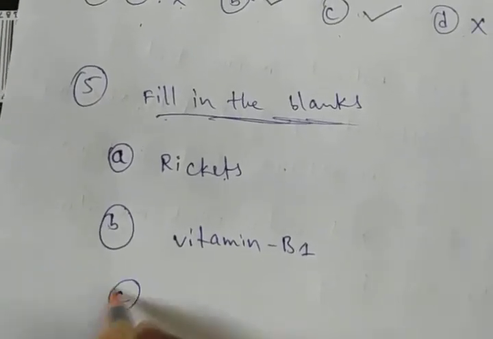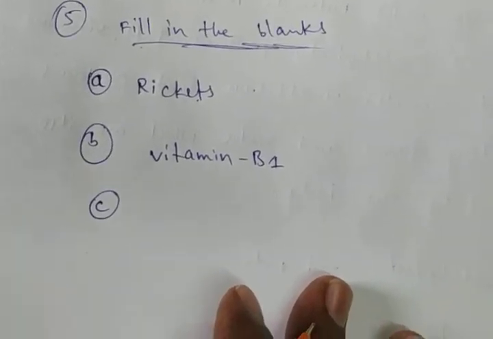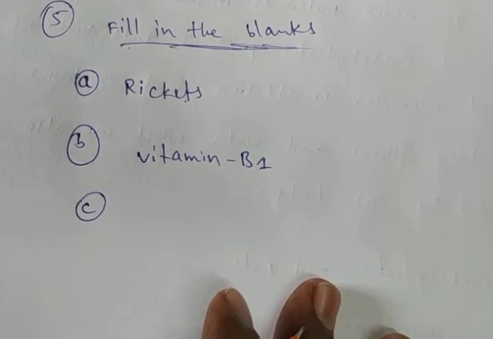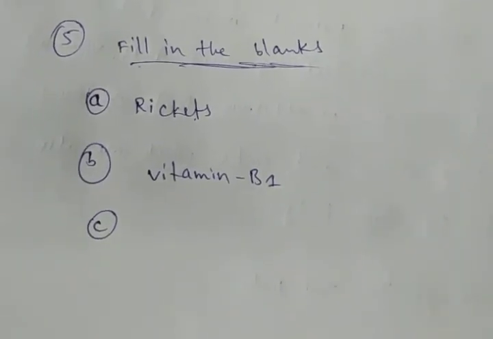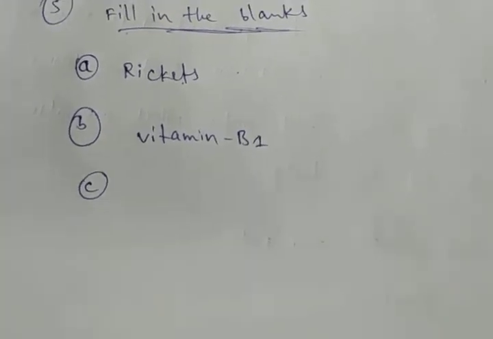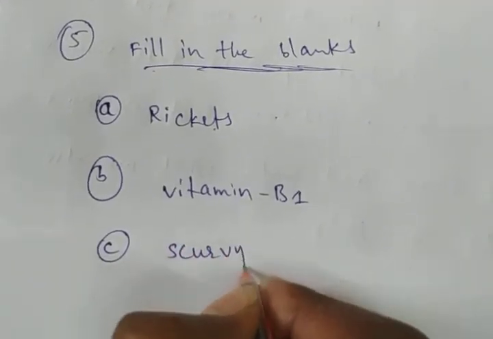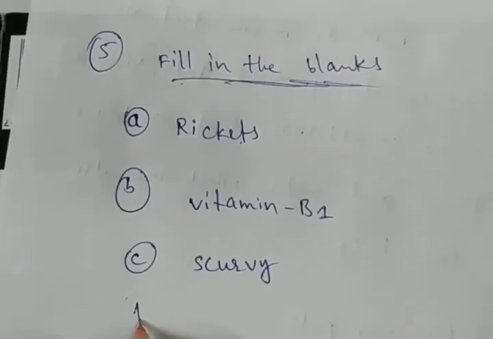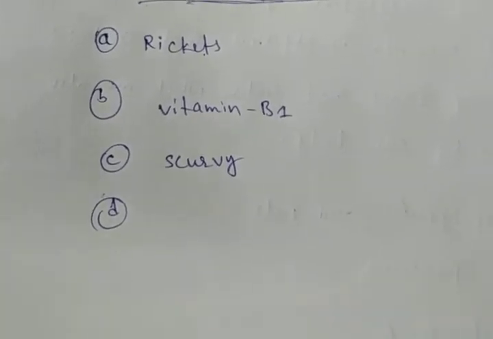And C. Fifth C. What is the C? Deficiency of vitamin C causes a disease known as dash. Vitamin C deficiency, which disease will become? Scurvy. Scurvy is caused by vitamin C deficiency.